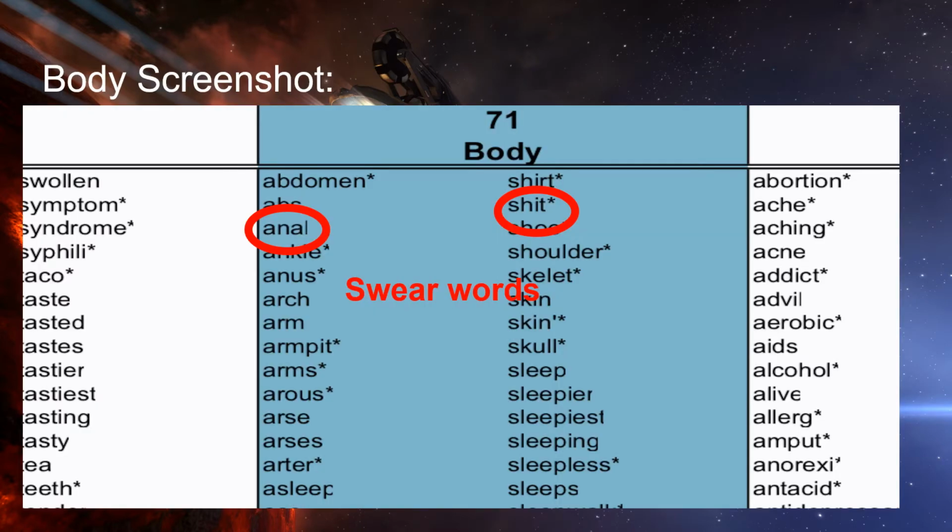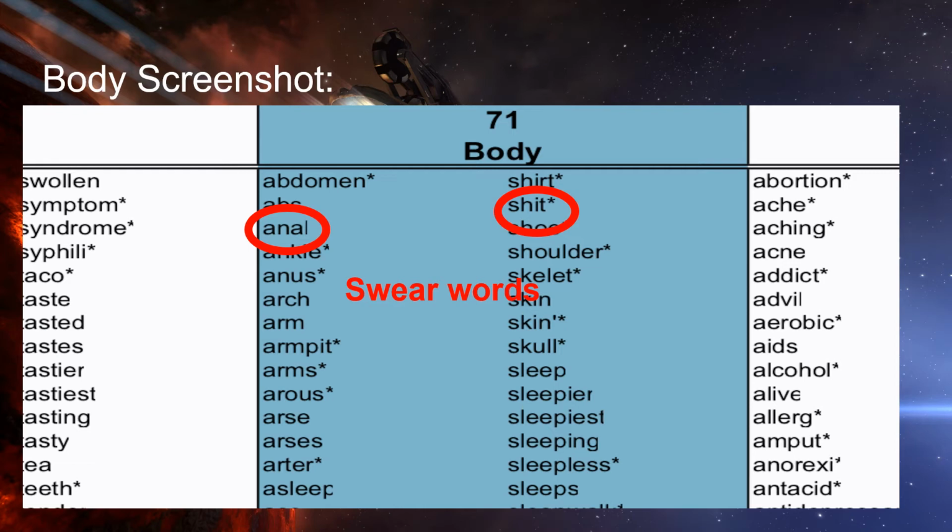We now have a screenshot of the body variable, which contains a list of attributes that are present in it. The two words that we have highlighted are anal and shit, which are examples of swear words. Apart from this, there are various other words that this dataset contains, such as sleepiness, drowsiness, arse, skin, etc. I'd now like to pass the presentation on to Geet, who will take us forward.